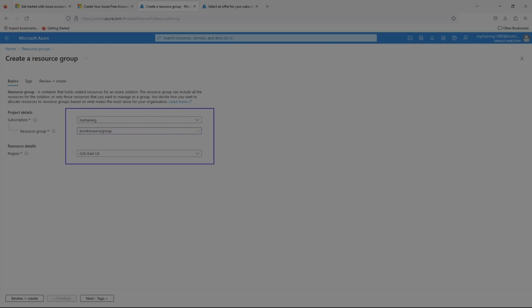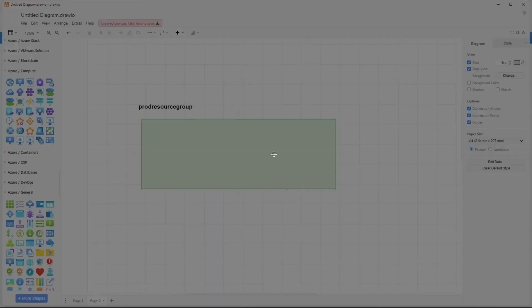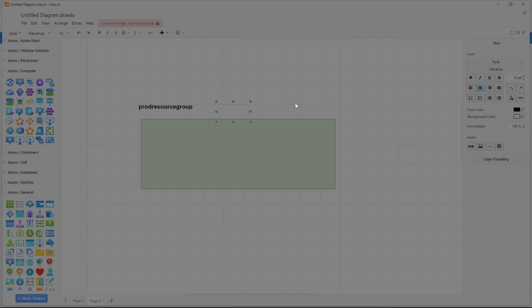A resource group is a placeholder. Basically, when I create a resource group, I need to have a region to be mentioned. Let us understand with a diagram. I have a prod resource group. This resource group is located in East US location.